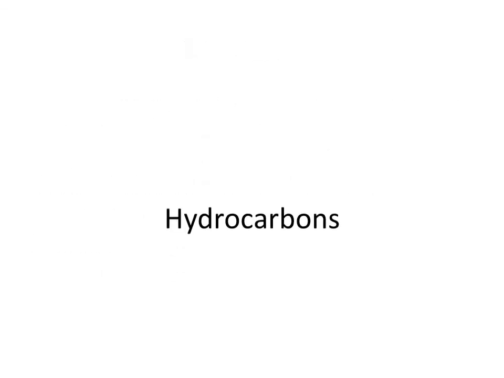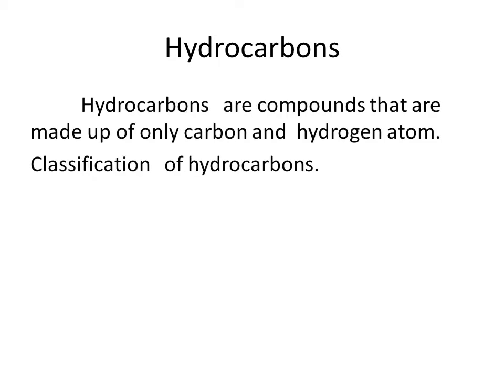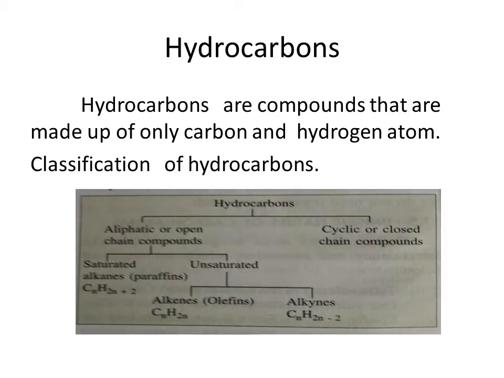Our next topic is hydrocarbons. Hydrocarbons are compounds that are made up of only carbon and hydrogen atoms. Let us study the classification of hydrocarbons. Hydrocarbons are mainly classified into two: aliphatic or open chain compounds, and cyclic or closed chain compounds. These aliphatic compounds or aliphatic hydrocarbons are again classified as saturated hydrocarbons and unsaturated hydrocarbons.